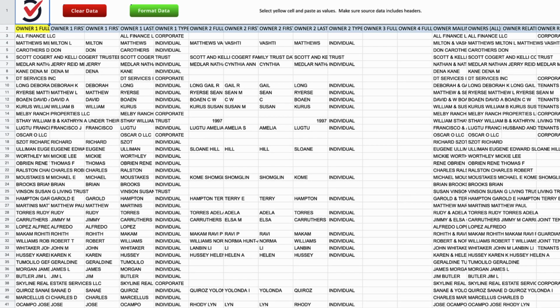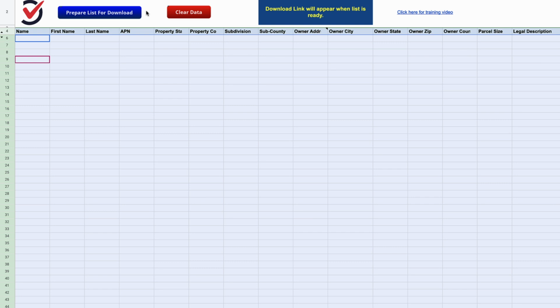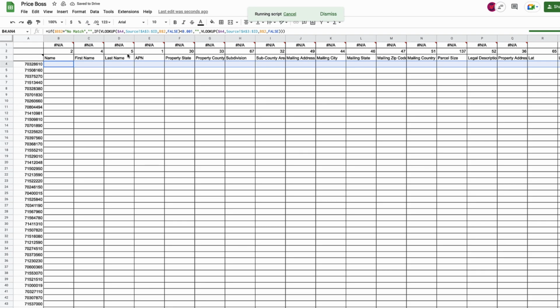Okay, so once you've got your whole list pasted here into this sheet, whatever it takes to do that, now we're going to click this Format Data button, and it's going to run a script. And because this is such a huge list, it's probably going to take at least 20 or 30 seconds for it to open up this new formatted sheet.